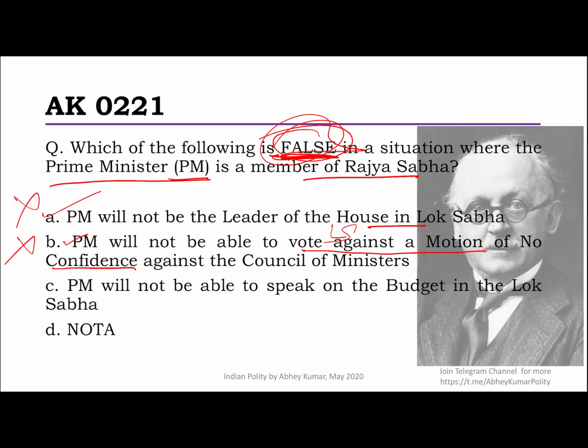Okay. Third one says PM will not be able to speak on the budget in the Lok Sabha. Will not be able to speak. We all know that all ministers, and PM is also a minister, the lead minister, all ministers have a right to speak in both the houses. In fact, when questions are asked, they have to go to the other house also to answer. So this is actually not a correct statement, and hence the correct answer for this question that we have.